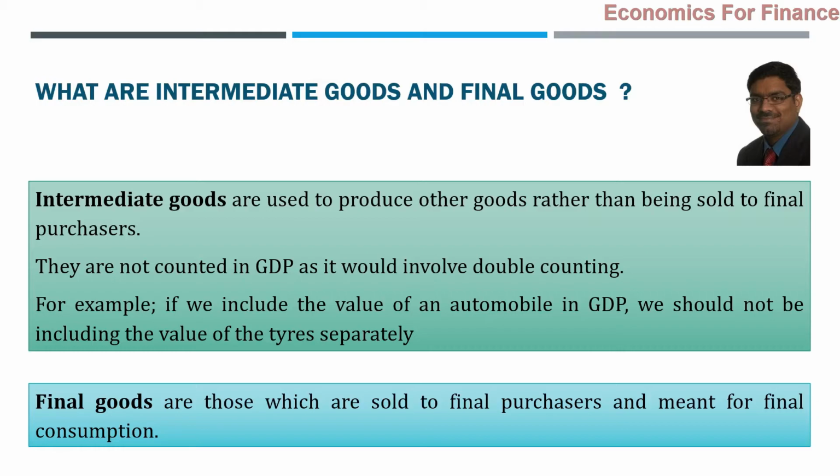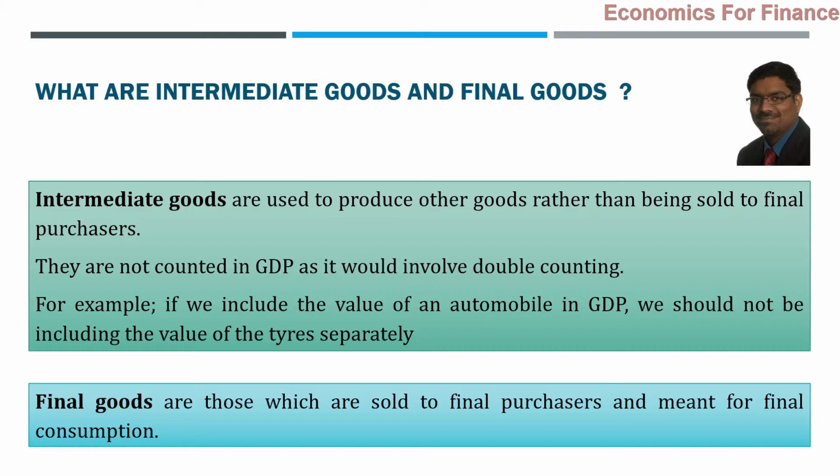These are the goods which are used to produce other goods rather than being sold to final purchasers. So sugarcane is not completely sold to the final purchasers. You may say some people have sugarcane juice, etc. Yeah, if that is the final purchaser, then that's okay. That's not an intermediate good. That will become a final good only.